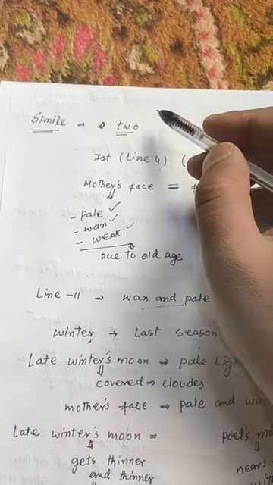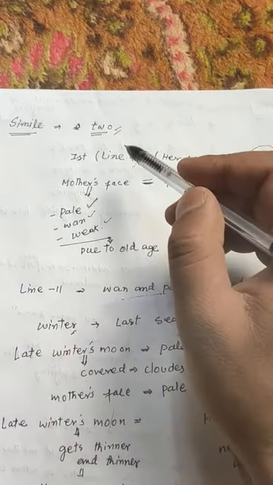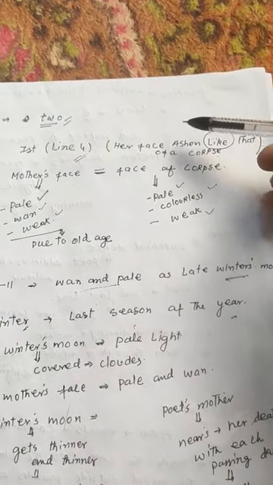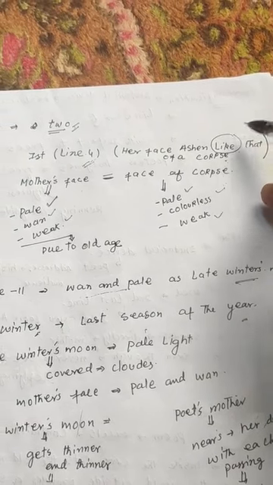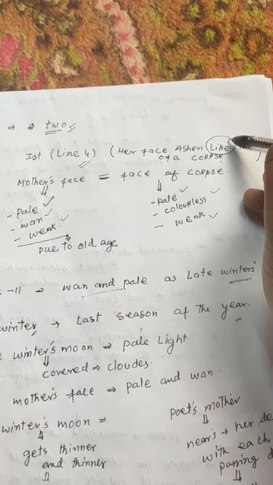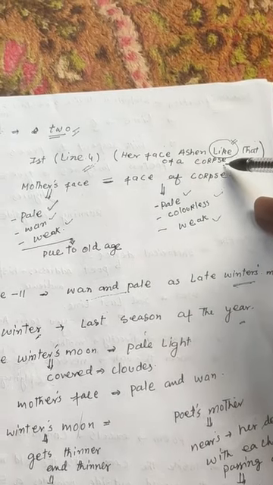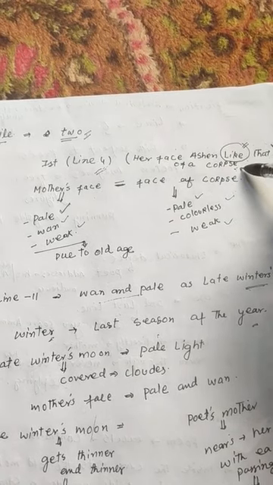Simile is used in line 4 and line 11 of the poem. The poet has used two similes in the poem. The first simile is used in line 4, which reads, her face ashen like that of a corpse. Here the poet has used the word like to draw comparison between her mother's face and the face of a corpse. Corpse means dead body.